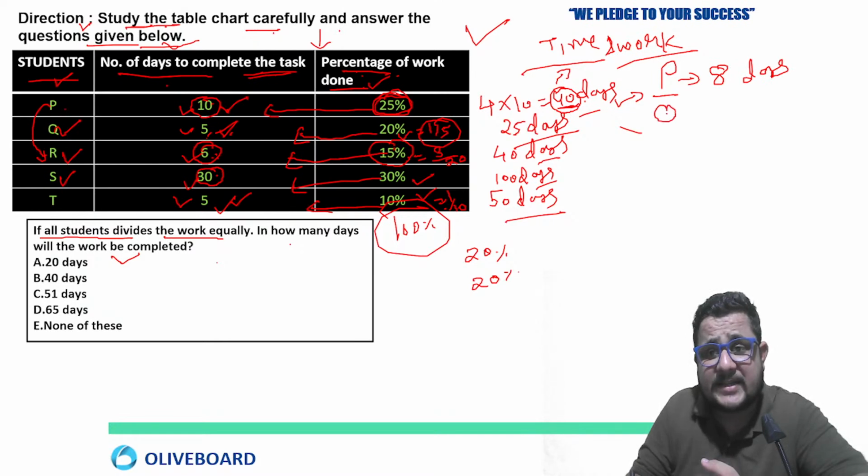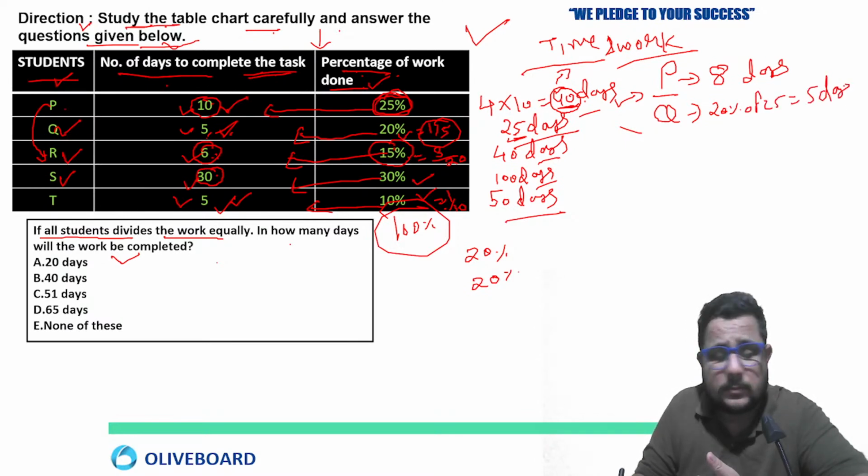P will take 8 days to complete 20% of the work. Q will take how many days? Q takes 25 days to complete the whole work, so 20% of 25 is going to be 5. Is my point clear? What I am explaining to you?